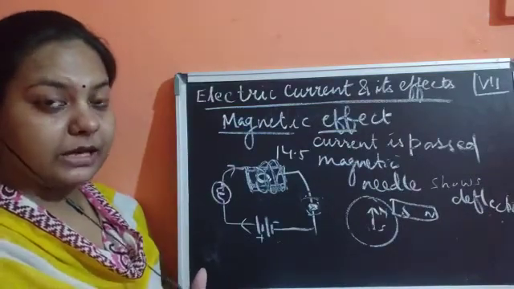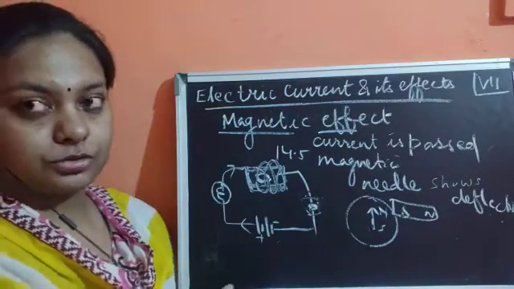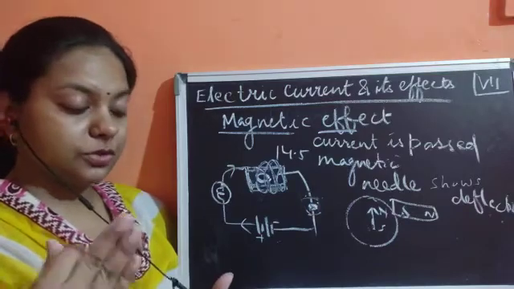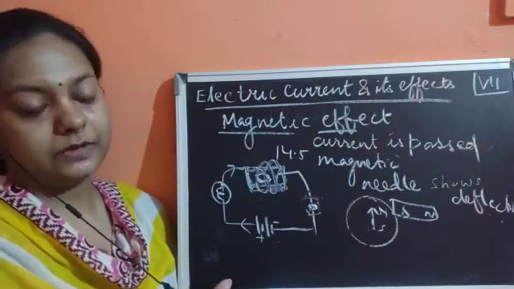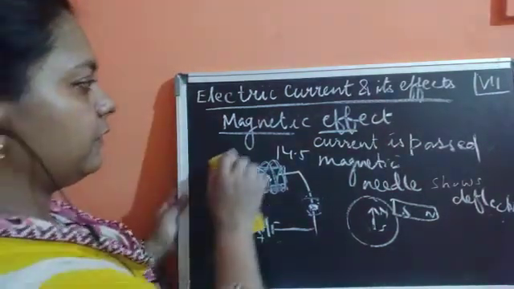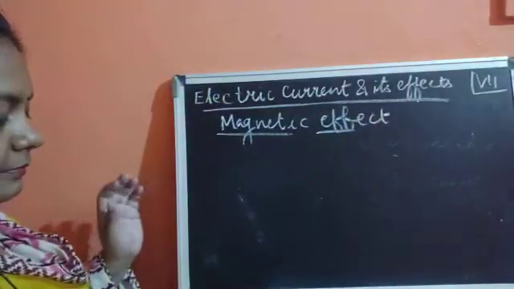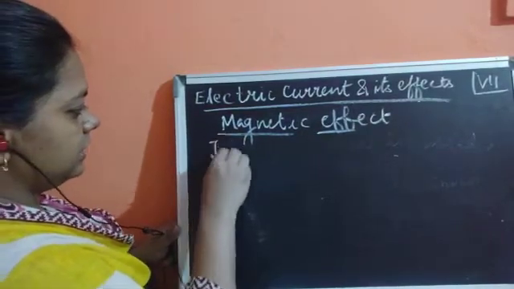So what is this magnetic effect of electric current? Whenever electric current is flowing, it also shows the magnetic effect. Till the time the current is flowing in the circuit, it behaves like a magnet, and this is known as the magnetic effect of electric current.